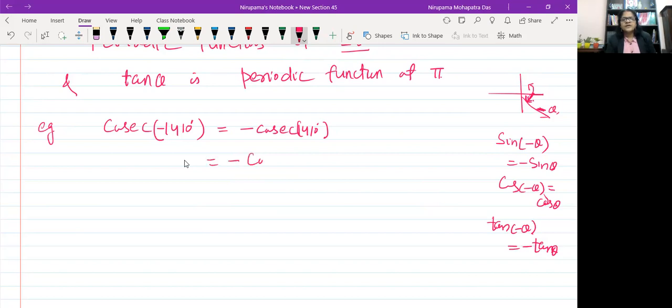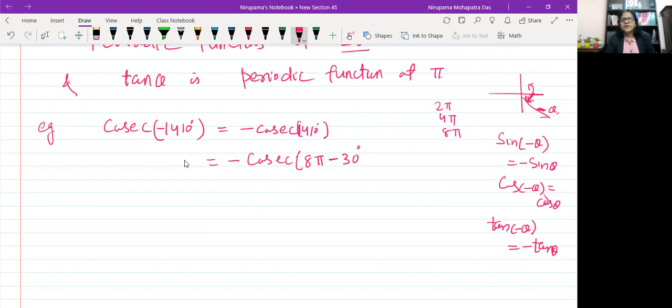Now the next one, I have written here cosec. I have to reduce this to smaller angles. The one trick is to always keep the angle near the nearest multiple of pi. So 1440 means 2 pi is 360 degree, 4 pi is 720, 8 pi is 1440. So I can write here 8 pi, 1440 minus 30 degree.